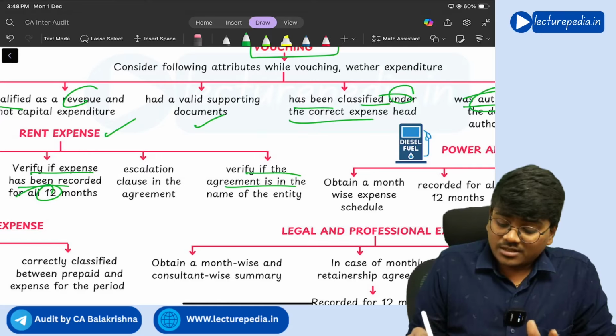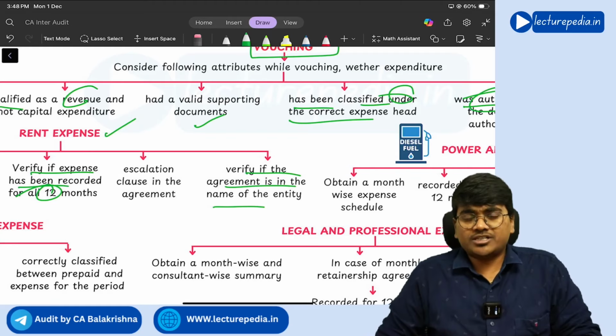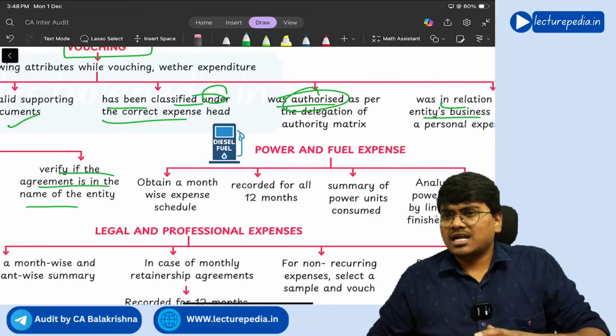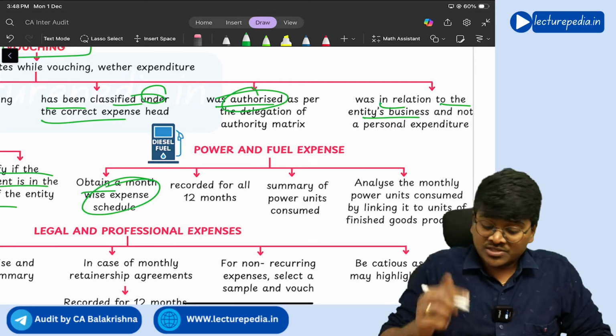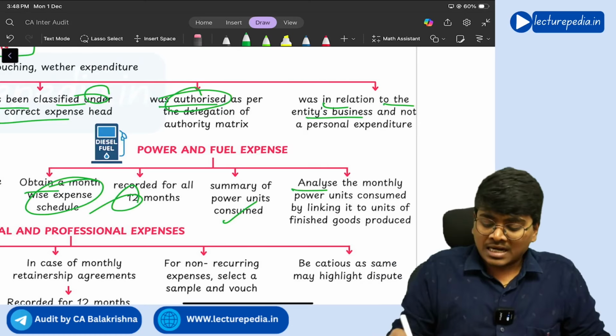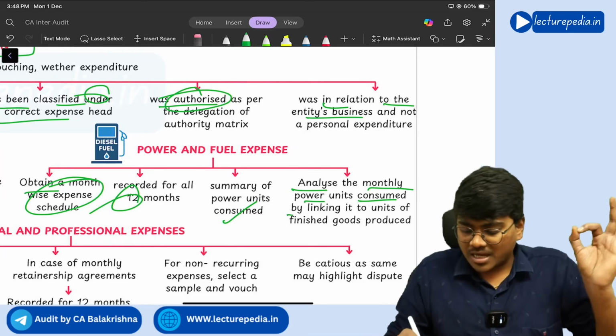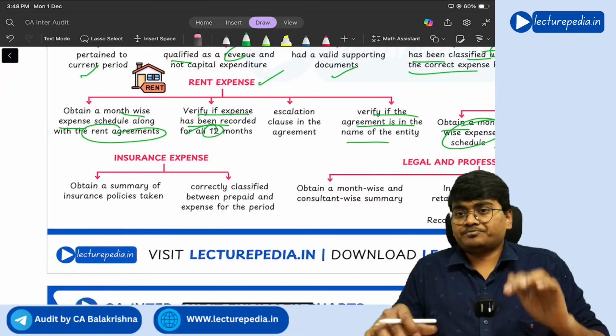Next, verify if agreement is in the name of entity. Of course, the rental agreement should be in the name of entity, right? Next, power and fuel, also same points we will have. Obtain month-wise expense schedule. See that it is there for all the 12 months. Summary of power units consumed. Analyze the monthly power units consumed by linking it to units of finished goods produced.